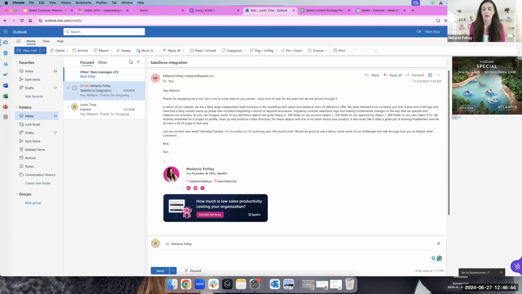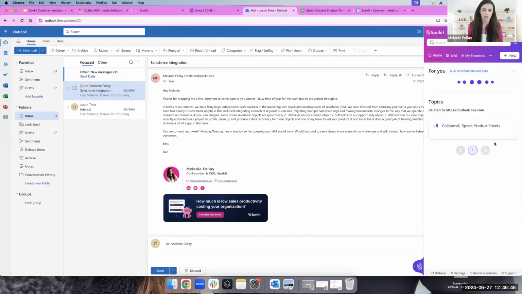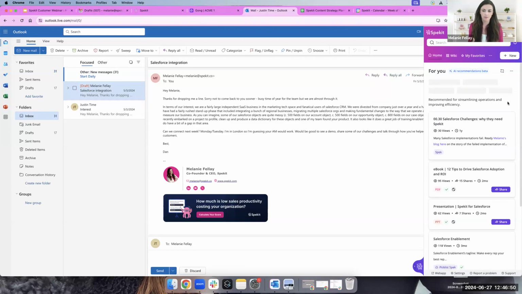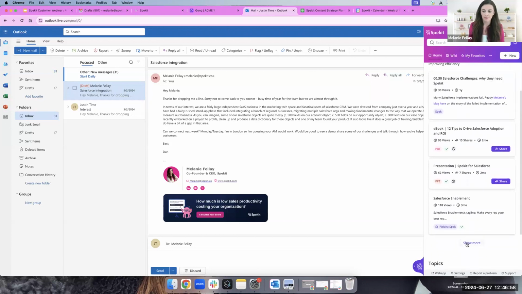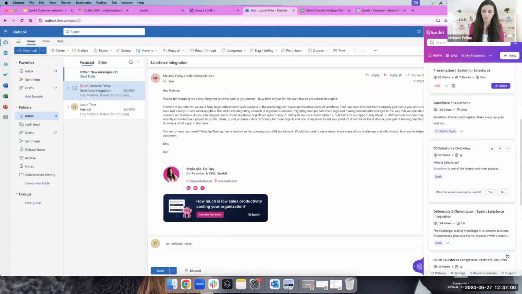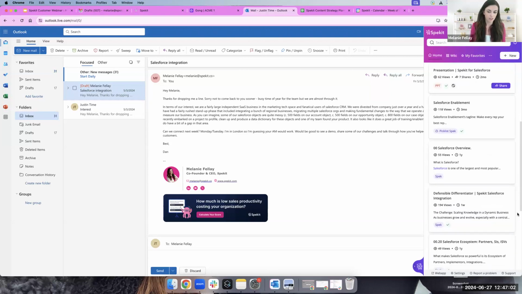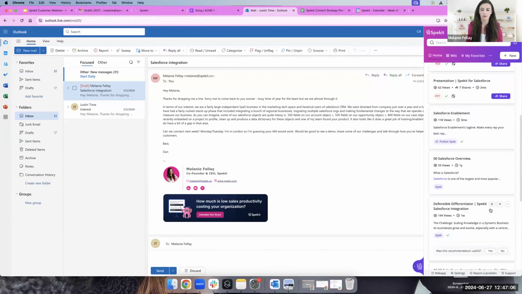They sent me this. Again, I can simply open up Spekit here. And it's, again, going to look at this email and recommend things. So this is interesting. The first thing it recommended here is Salesforce challenges, why they need Spekit. This is internal content that we have. Let's see what else it's got here. Salesforce overview here. One of our differentiators is our Salesforce integration. So you can see content here, et cetera, et cetera.